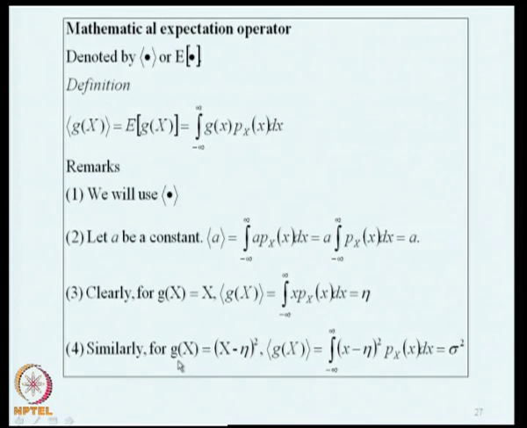Similarly, if I now define g of x as (x minus eta) whole square, the expected value of g of x in this case will be the variance of x. So, to define mean and variance, we can use the expectation operator, which is more general. The mean and variance can be obtained as special cases of the general expectation of g of x.